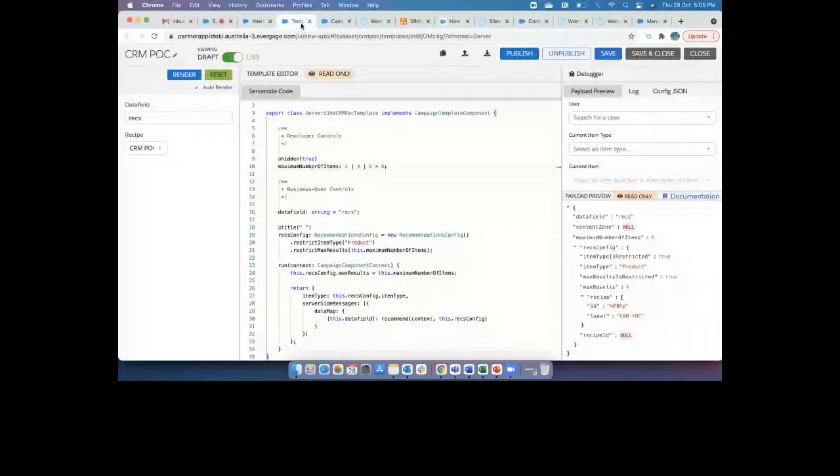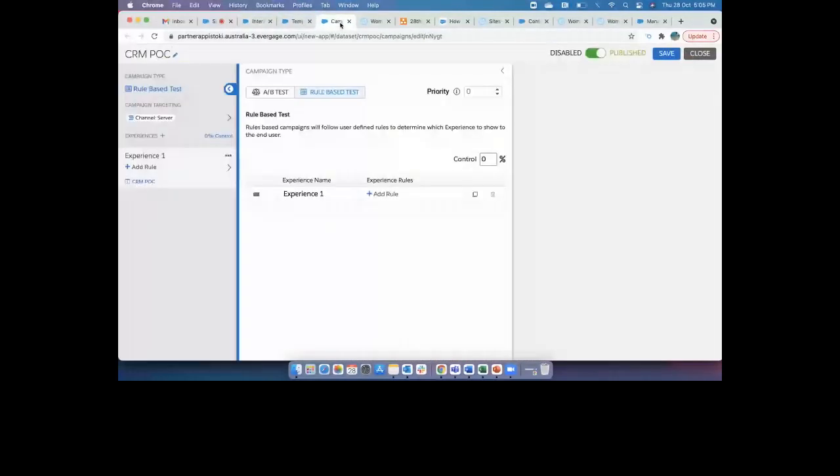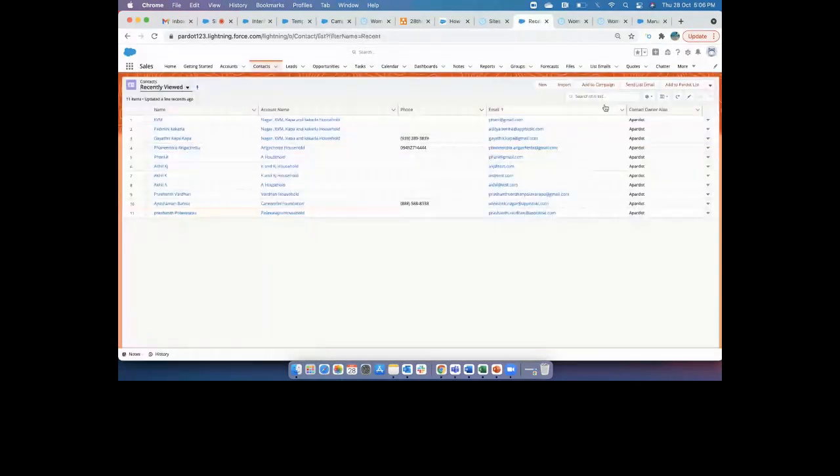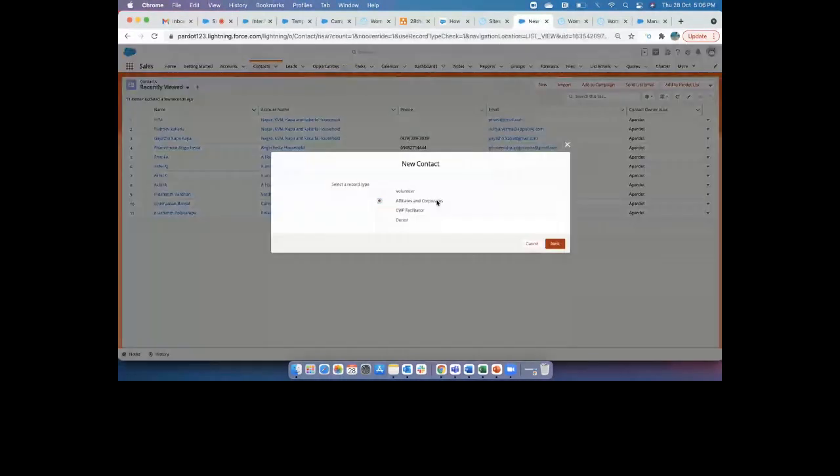Let's take a simple example, okay? So when I go back, so this is all setup, guys. This is the setup that you have to do normally in order to connect the sales service connector and bring this NBA data into Salesforce. But let me take one single contact. Let me create a new contact. Okay.